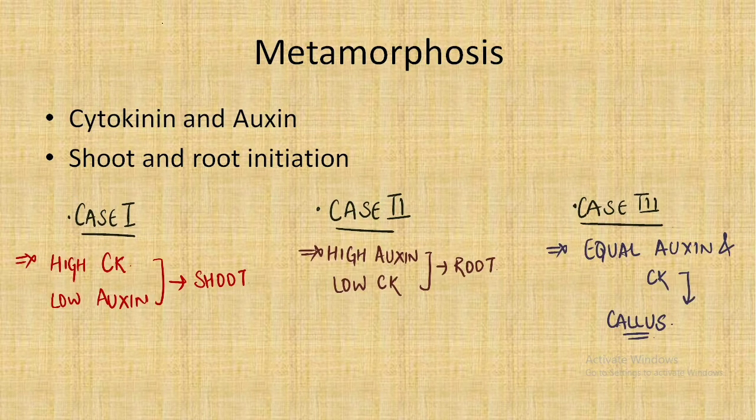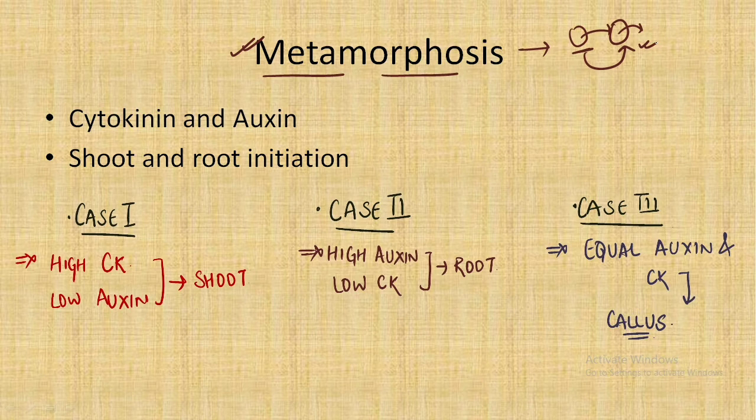So let's understand metamorphosis. Metamorphosis in very simple words means change in state. But in this case, we have to understand metamorphosis in terms of two plant hormones, cytokinin and auxin. We will understand this with the help of the shoot and root initiation concept. We have three main cases, and make sure you remember them because it is very important and many questions have been asked from this area.